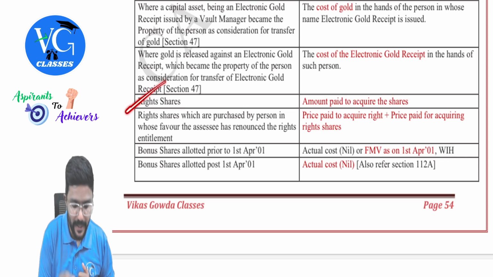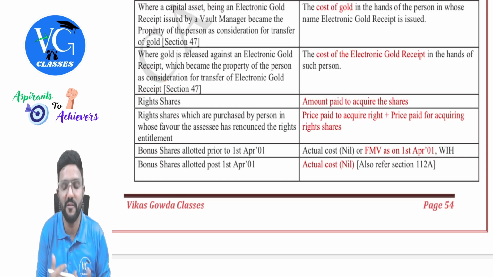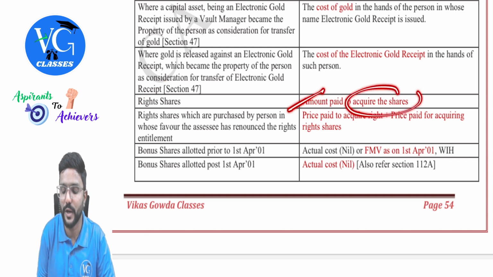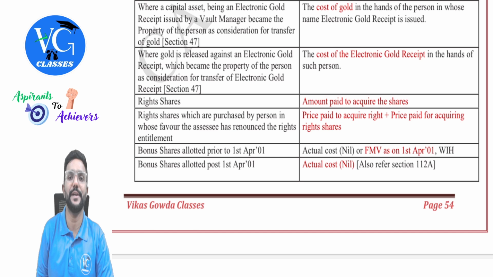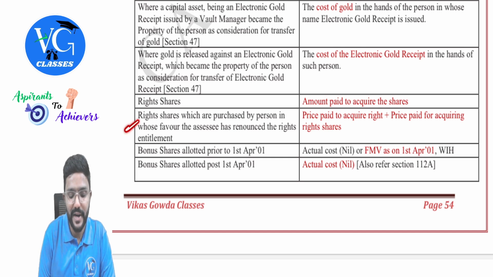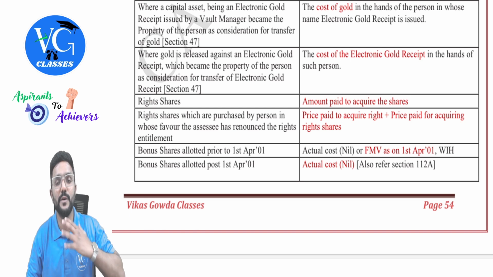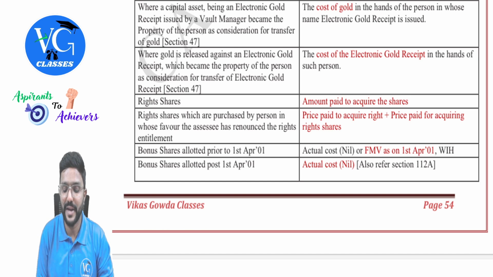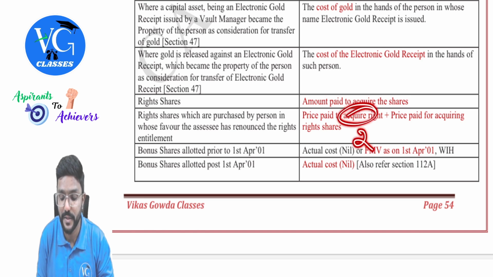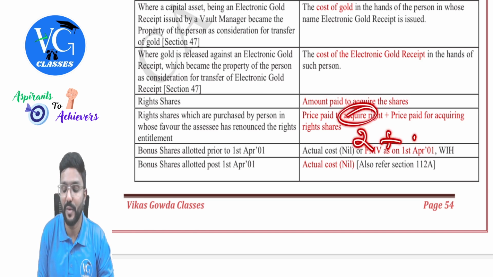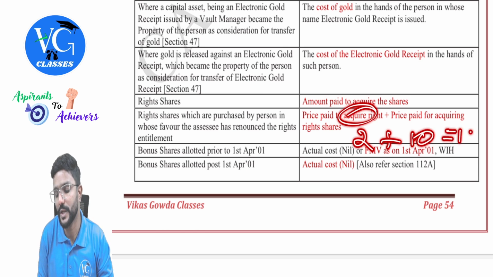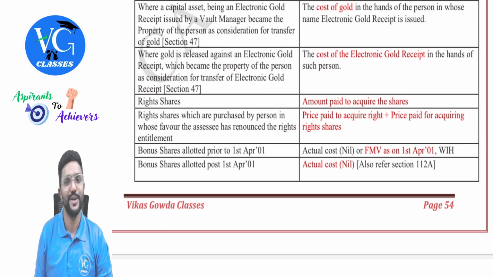Okay, I will just read it. Right shares. Assume Mr. X himself is purchasing the shares. Amount paid to acquire the shares, which in my example is 10 rupees. What if right shares are purchased by a person in whose favor the assessee has renounced the right entitlement? That is, Mr. X renounced his right to Mr. Y. So for Mr. Y, what is the cost? Price paid to acquire the right, which is 2 rupees, plus price paid for acquiring the shares, which is 10 rupees. So totally 12 rupees, guys.